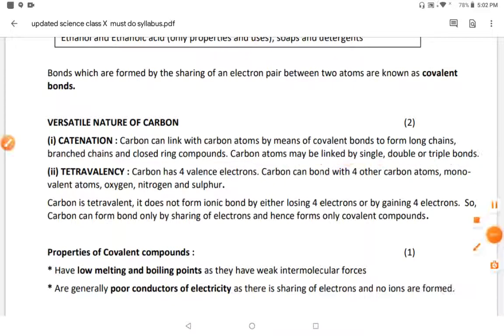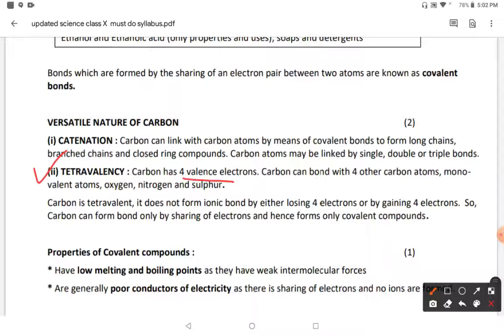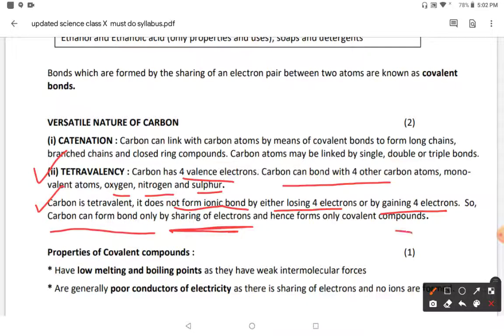And the second property is tetravalency. As the name suggests, tetra means 4, so it has 4 valence electrons, and carbon can bond with 4 other atoms, such as monovalent atoms, and also oxygen, nitrogen and sulfur. Carbon is tetravalent, so it does not form an ionic bond by either losing 4 electrons or gaining 4 electrons. So carbon always makes bonds only by sharing of electrons, hence they form covalent bonds.